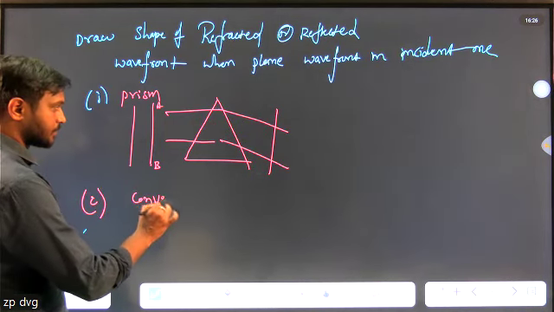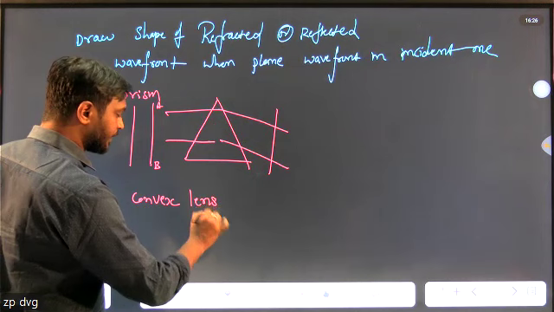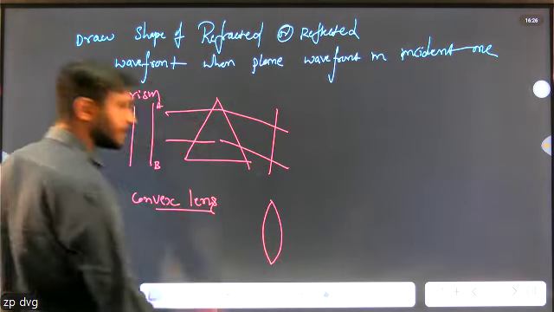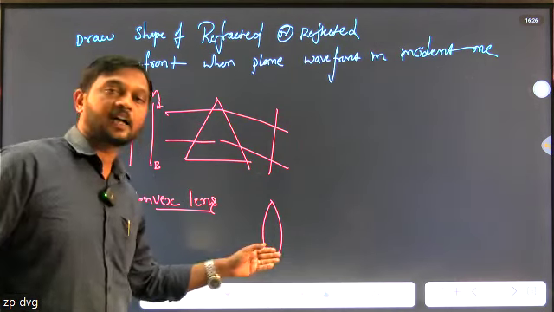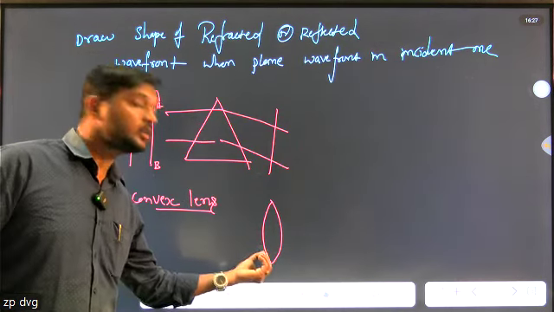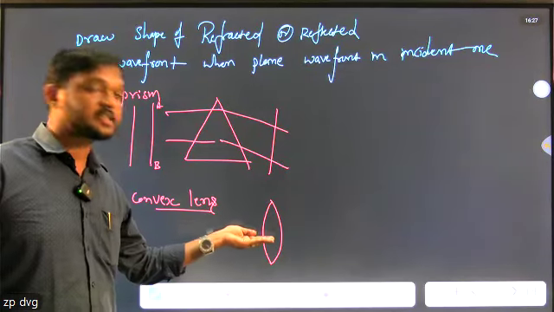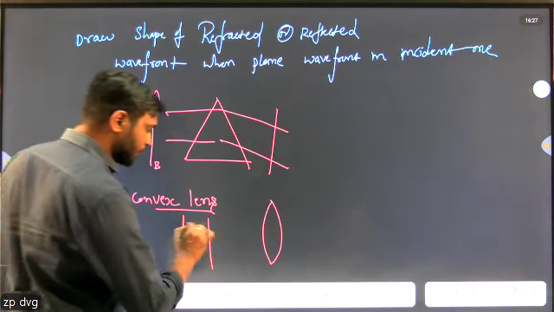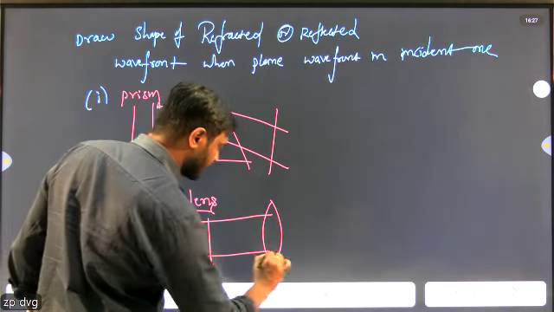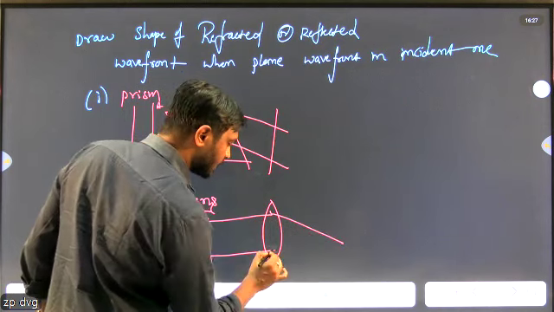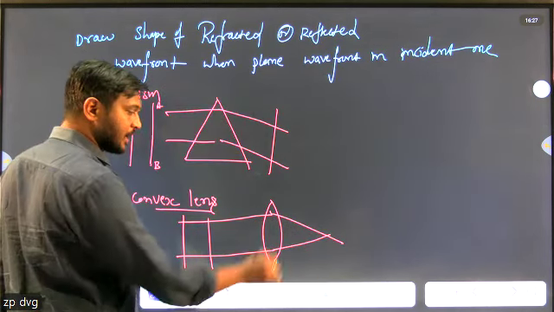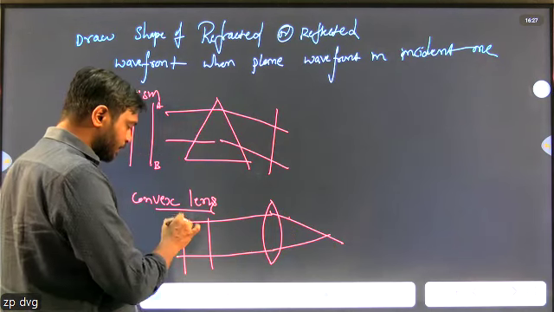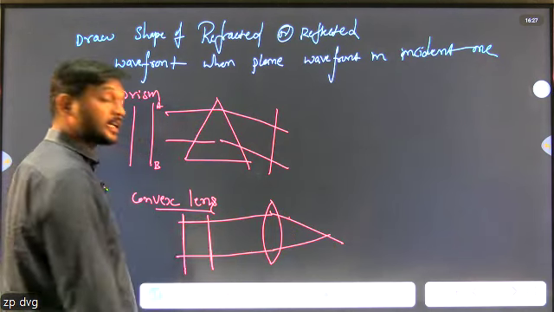And the second one is the convex lens. See, this is a convex lens. The upper and the lower parts of the convex lens have very small thickness, but the middle portion of the lens has large thickness. A plane wavefront moves and is incident on the convex lens, and out of the convex lens, the plane wavefront becomes a spherical wavefront.